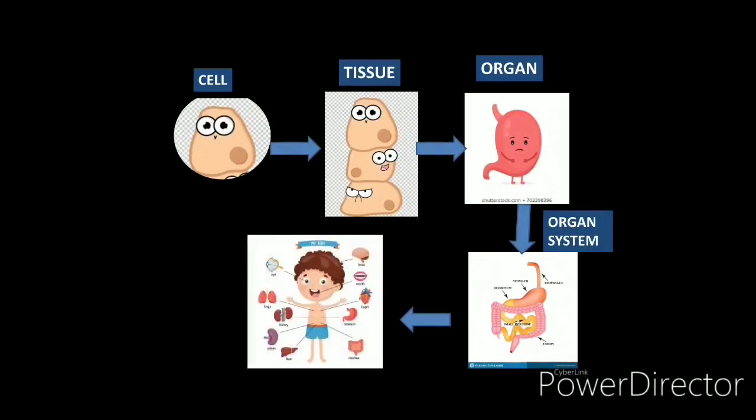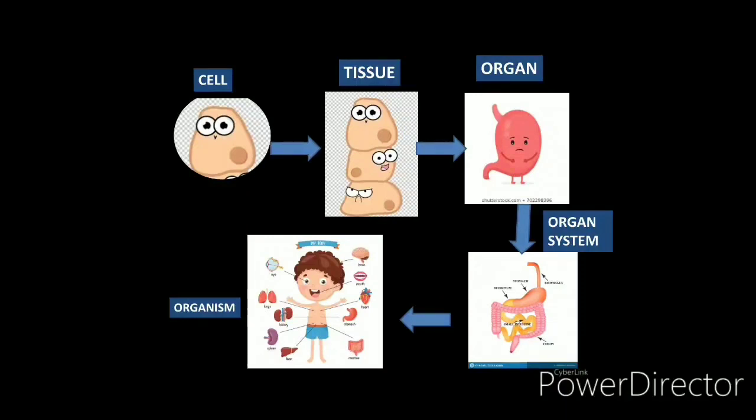Now, let's revise it again. First, there will be a cell. When cells join together, they form tissues. When tissues join together, they form an organ. When organs join, they form an organ system. And finally, when all the organ systems work together, they form an organism. Very good.